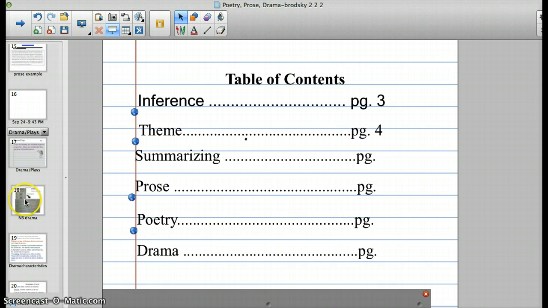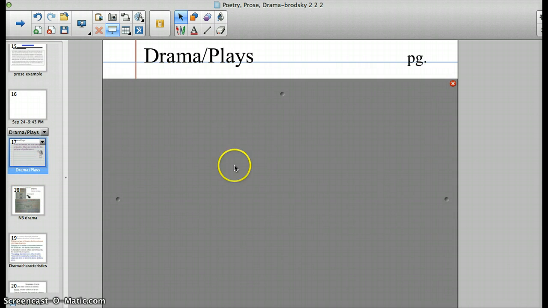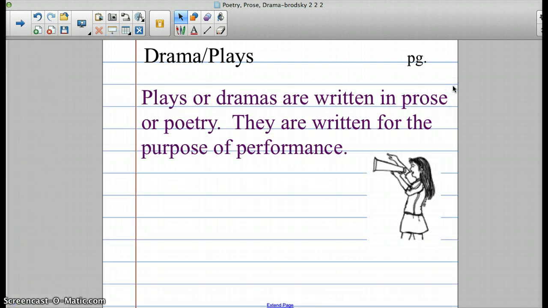From there, we're going to go ahead and look at drama. I'm just going to give you some background information on drama. And please, you don't need to write this down, you can just listen. Plays, or dramas, can be written in either prose or poetry, and we've talked about prose and poetry already.